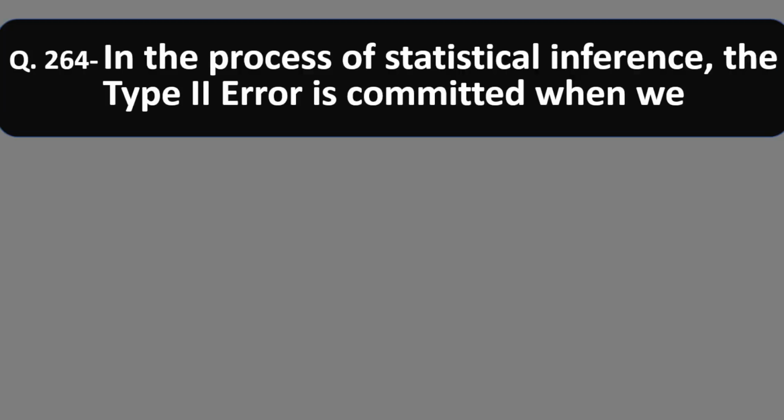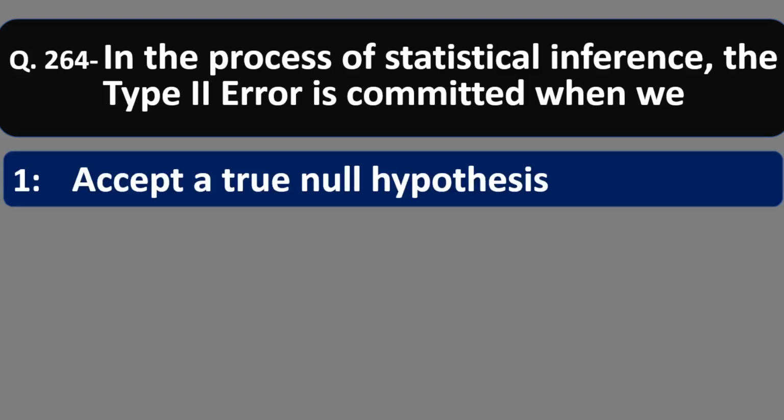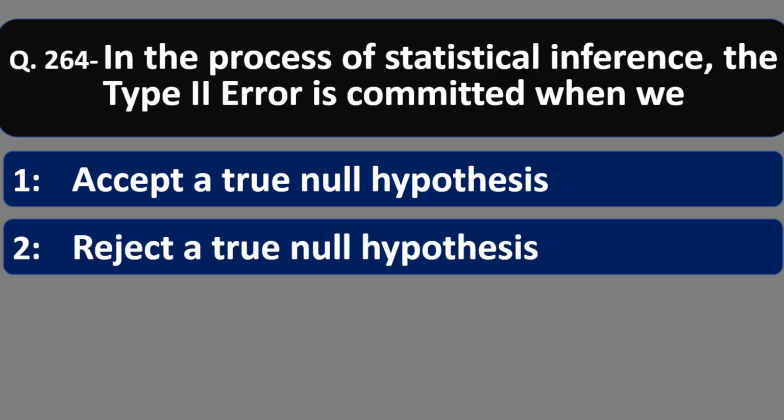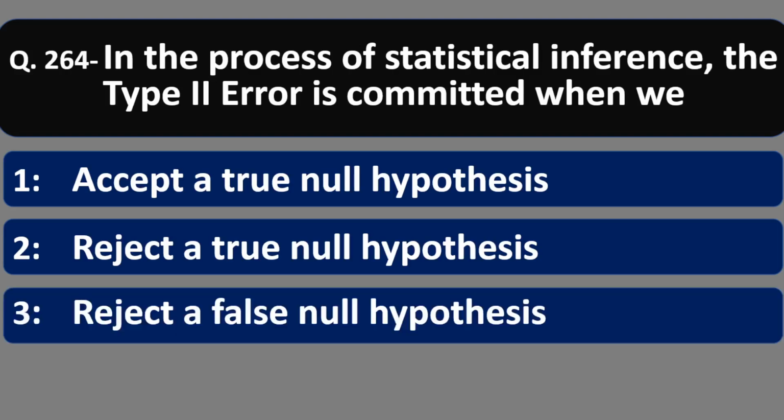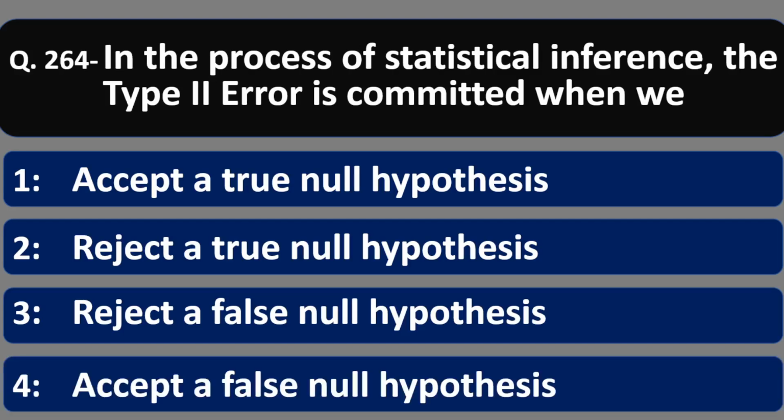Question 264. In the process of statistical inference, the type 2 error is committed when we: accept a true null hypothesis, reject a true null hypothesis, reject a false null hypothesis, accept a false null hypothesis. The correct answer is option number 2, reject a true null hypothesis, that is type 2 error.